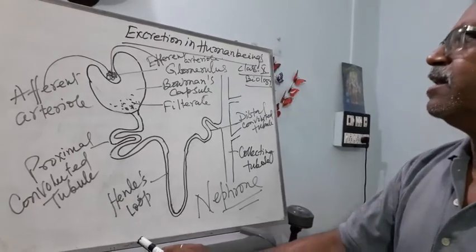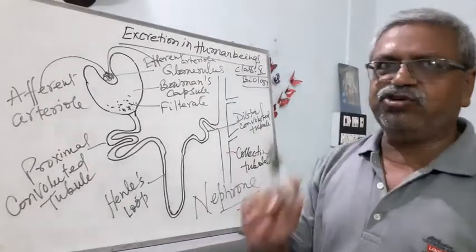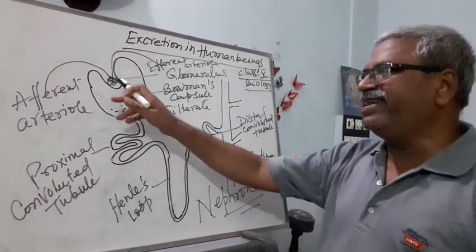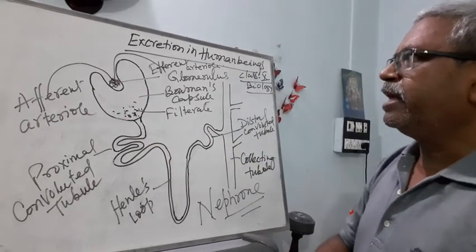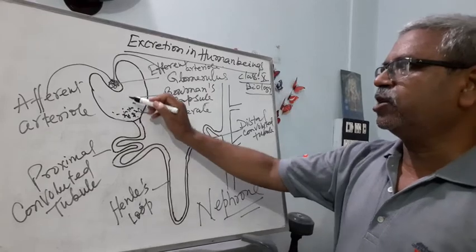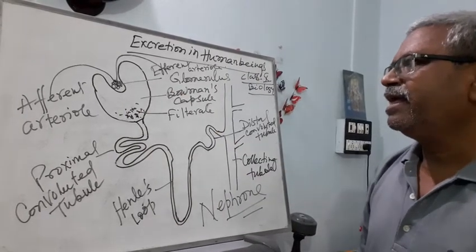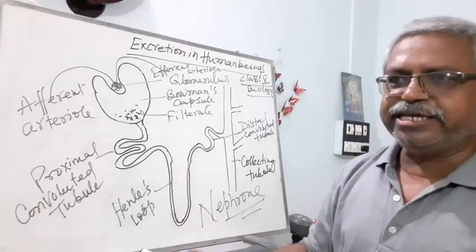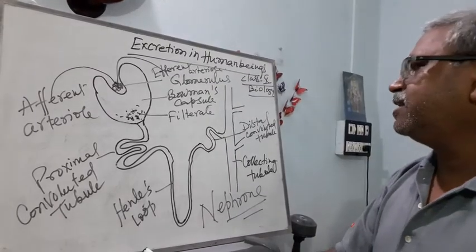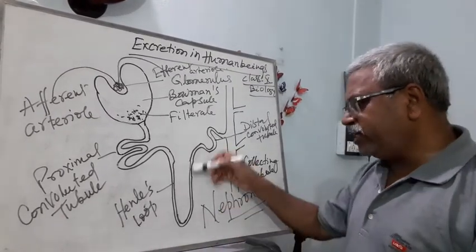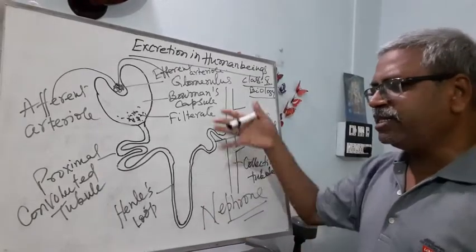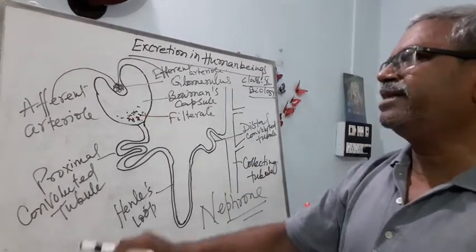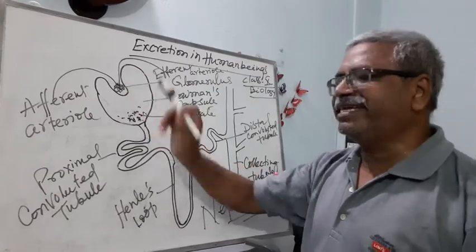The functioning of excretion in a unit occurs in three steps. First step is the filtration. Here, this is the filtrate which accumulates from there. Second step, in this portion, reabsorption of the useful materials occurs. And third step, in this portion, some materials are secreted into the tubule. First is the filtration.